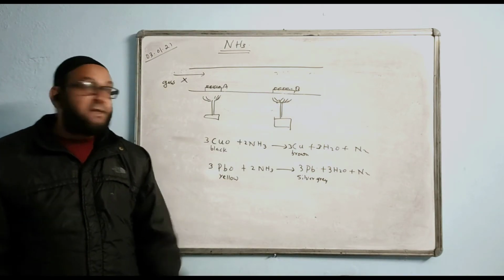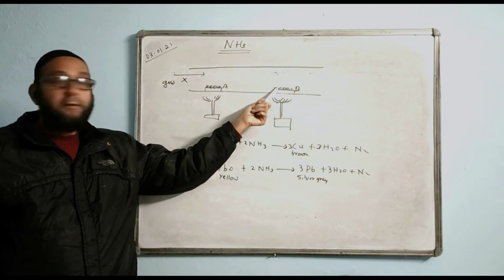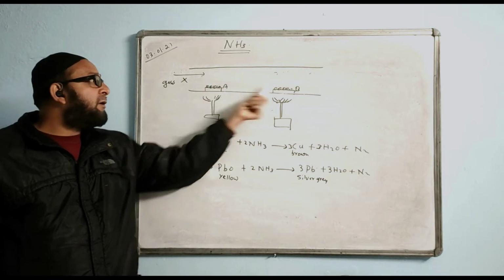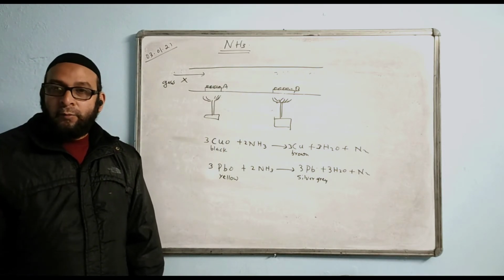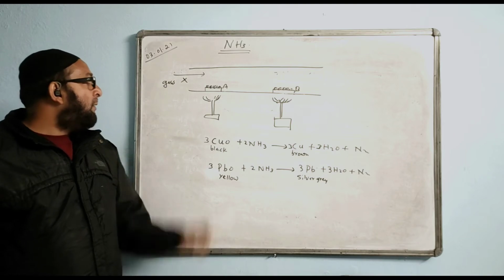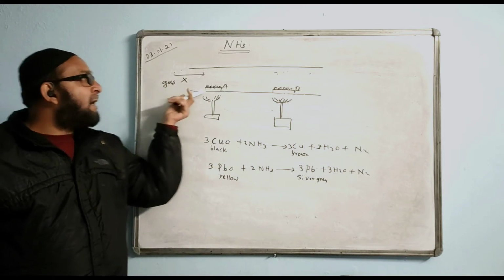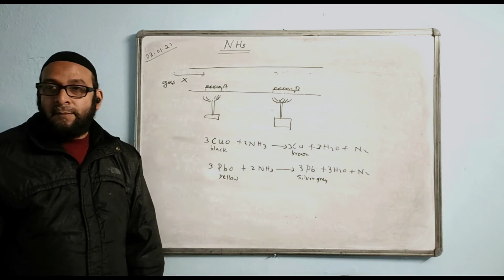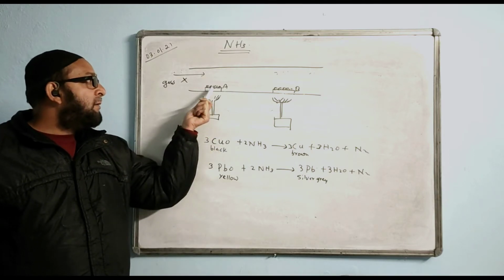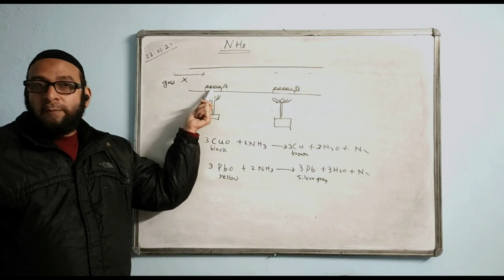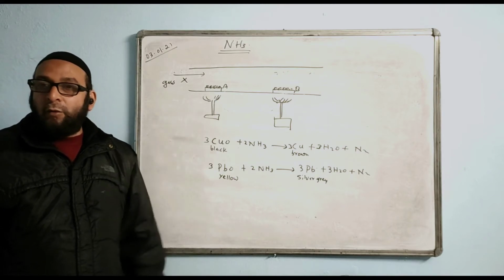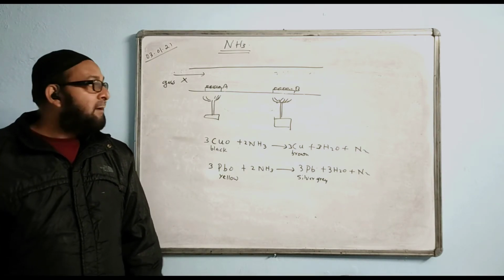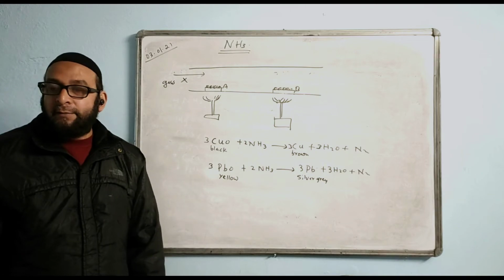There are two solids A and B, the colors of which are black and yellow. When gas H is passed over it, the black solid changes into brown or pink metal, and the yellow one changes into silver grey metal.